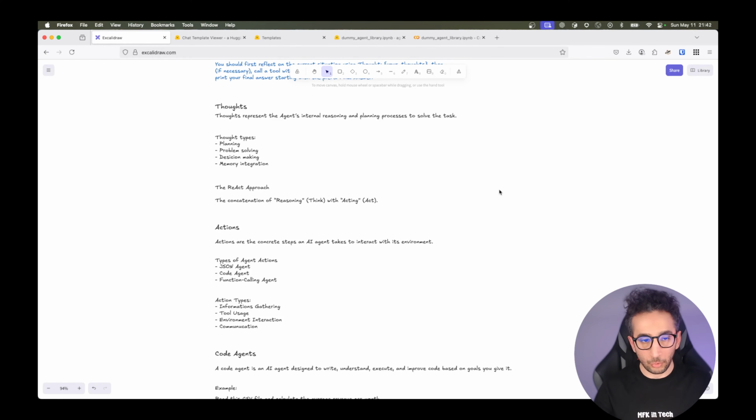And there is an approach called the ReAct approach. It is the concatenation of reasoning and acting. So it is the mentality that before I act, I need to create the steps that I will do. Then I will act.